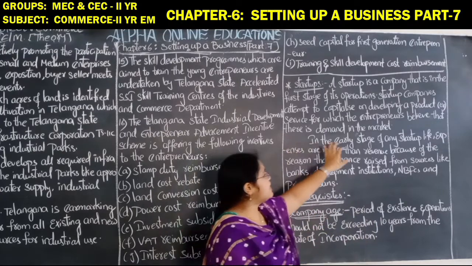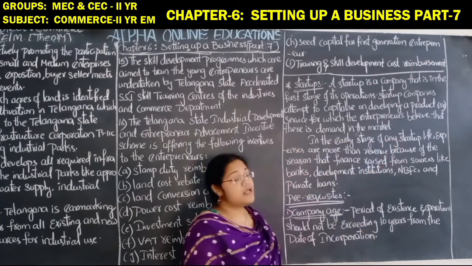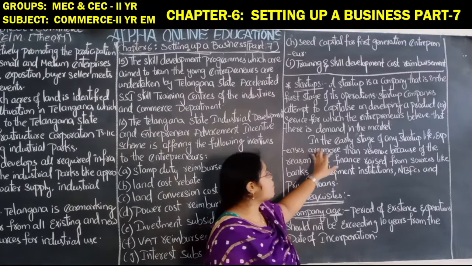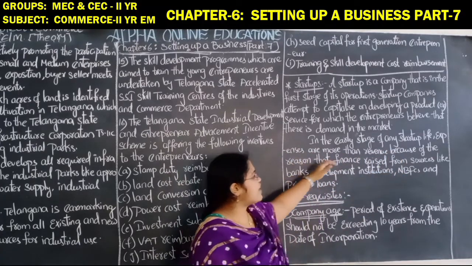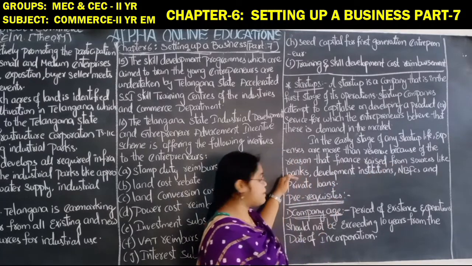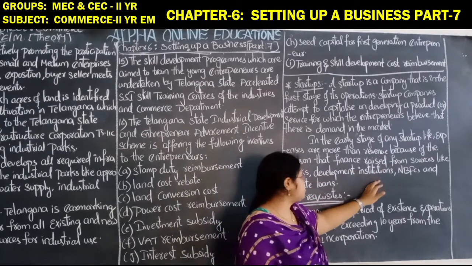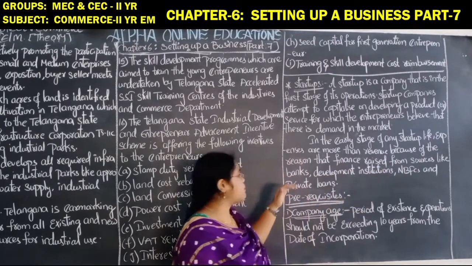In the earlier stage of any startup, expenses are more than revenue, because finance is raised from sources like banks, development institutions, NBFCs and private loans.